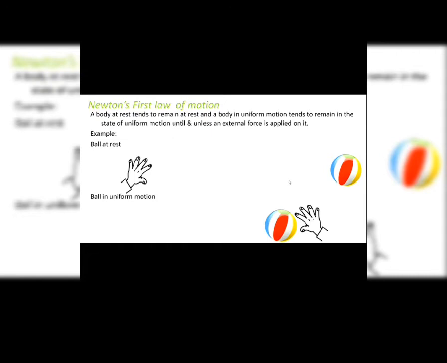So let's look at the first law from the point of view of balanced and unbalanced forces. How can we state Newton's first law using the concept of balanced and unbalanced forces? See, a body at rest tends to remain at rest, and a body in uniform motion tends to remain in the state of uniform motion until and unless an unbalanced force acts on it.